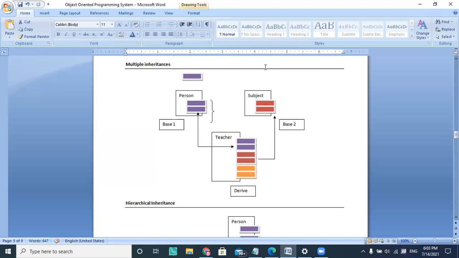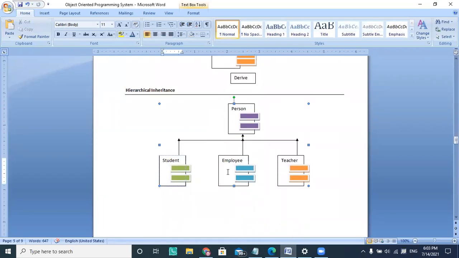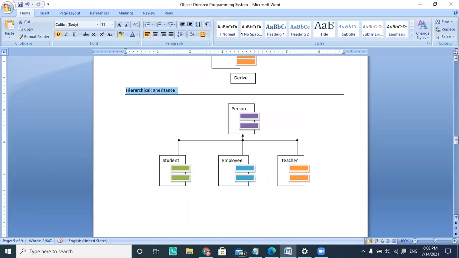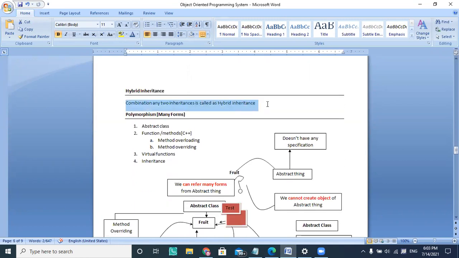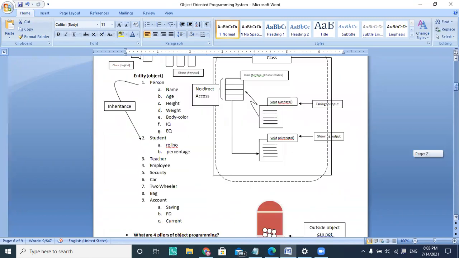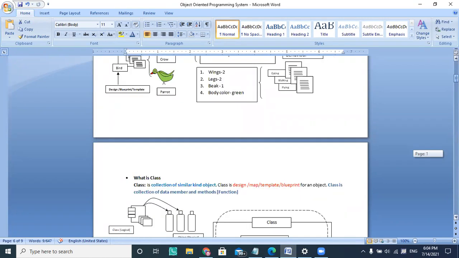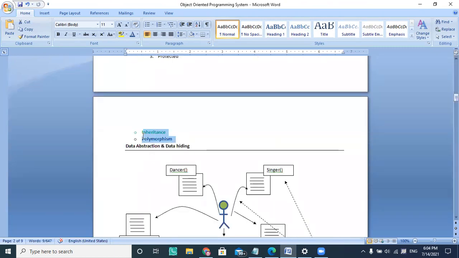Hierarchical inheritance, we already learned: the student, employee, and teacher are all inherited from a single class called person, and they form a hierarchy. So this is hierarchical inheritance. Hybrid inheritance is a combination of two inheritance types, and it is called hybrid inheritance. And this is polymorphism, which is the last part of object oriented programming. And what is this polymorphism?